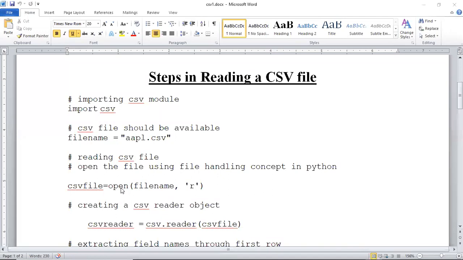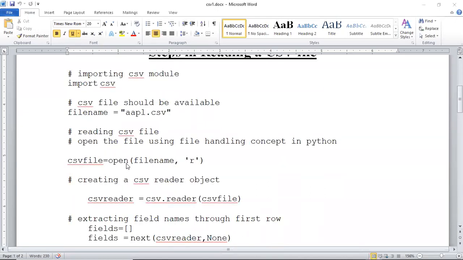Since we are dealing with reading a CSV file for analysis, the mode in our case would be r. So I open a file with the open function and then assign it to some pointer sort of thing. This CSV file is linked up with this file name.